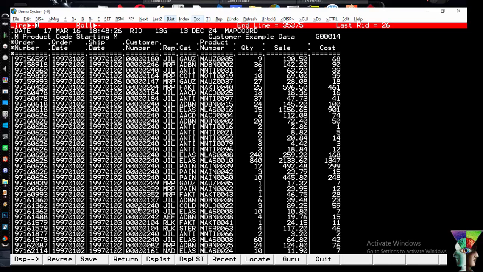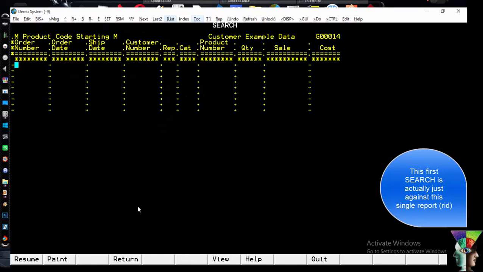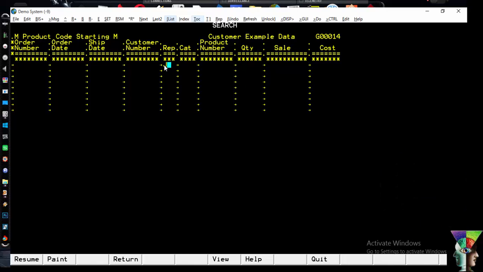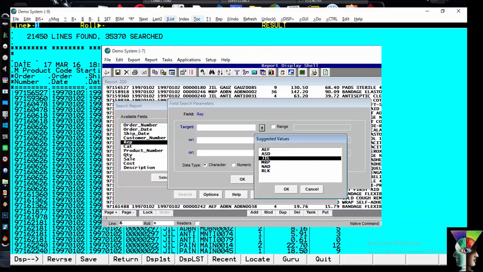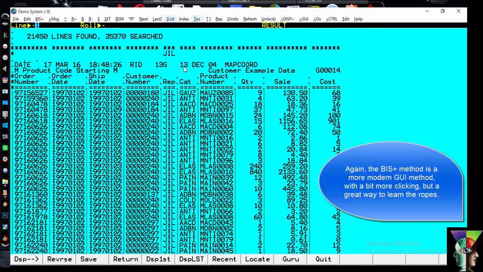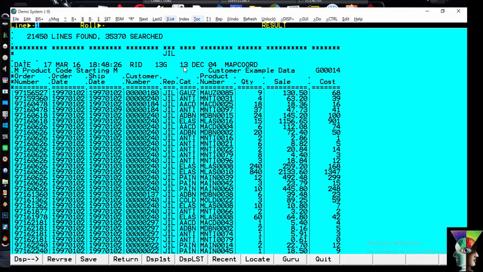So what I could do is I could search this entire drawer. I just type in S and transmit, and I want to find a representative by the name of JIL. Maybe those are her initials. And so what I did is I just searched 13G itself, and I found every occurrence, 21,000 out of 35,000. But I could actually search through the whole drawer as well, which would be almost 1 million lines, I believe